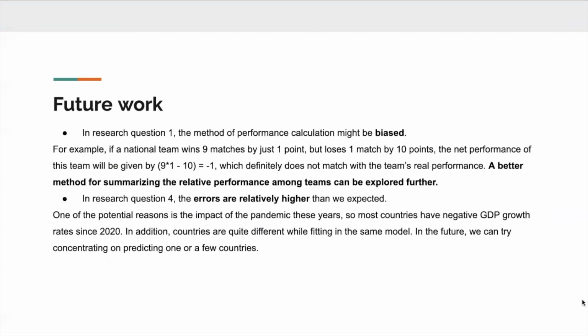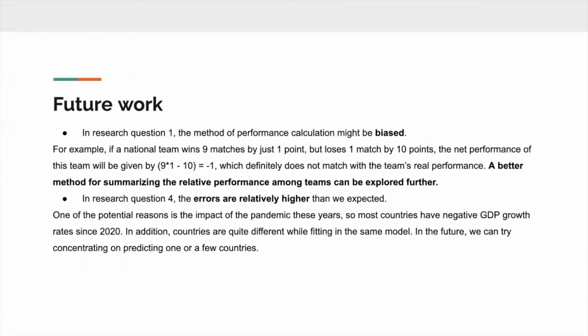So in the future, we will focus on how to address some limitations of our research. The first is in research question 1, where the method of evaluating the teams might be biased. A better method for summarizing the relative performance among these teams can be explored further.